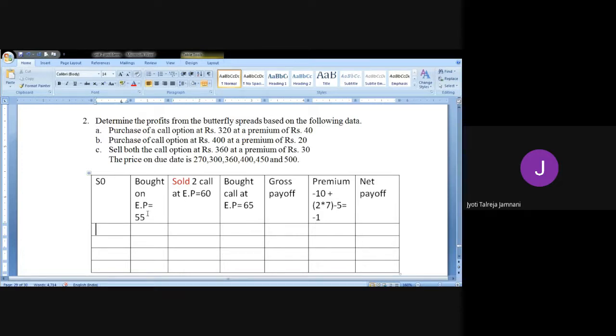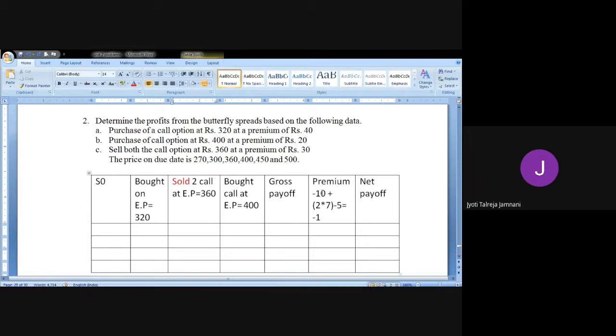So we are going to buy one at 320. Then purchase a call option at 400. So the next one we are buying at 400. Sell both the call options at 360. So at the central price, we are going to sell at 360.